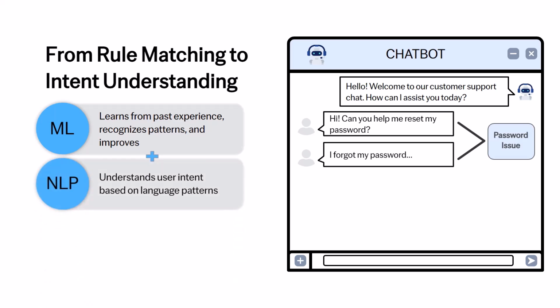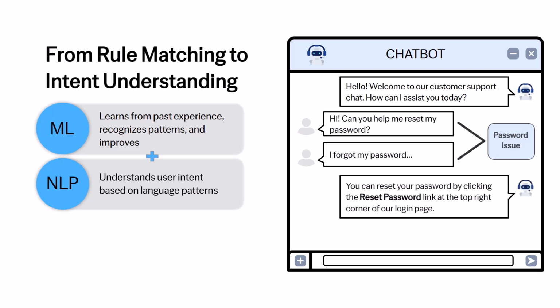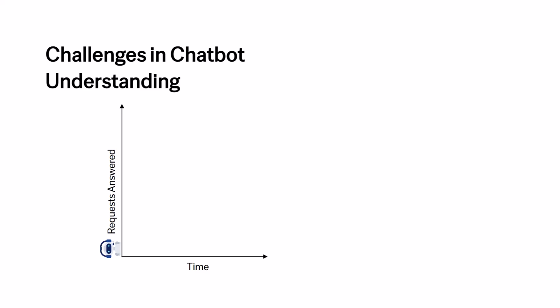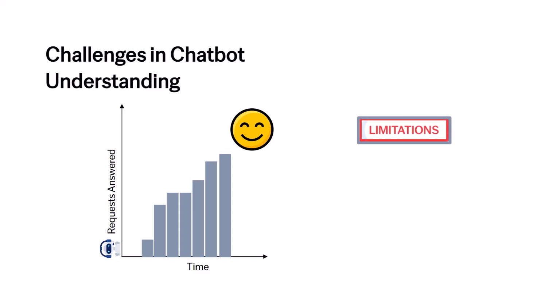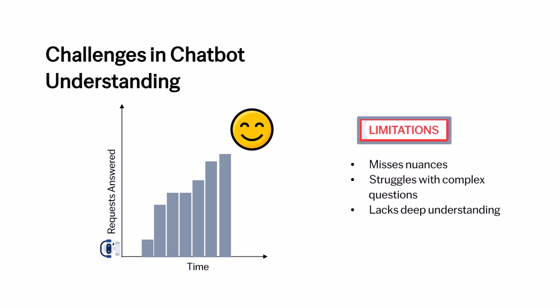With the power of natural language processing, it recognizes patterns in language, understanding intent rather than just matching exact phrases. It's not just following rules anymore, it's learning. The results are encouraging. Users are happier and the chatbot handles a broader range of queries. But limitations persist. It struggles with complex or nuanced questions and doesn't fully understand what users mean.